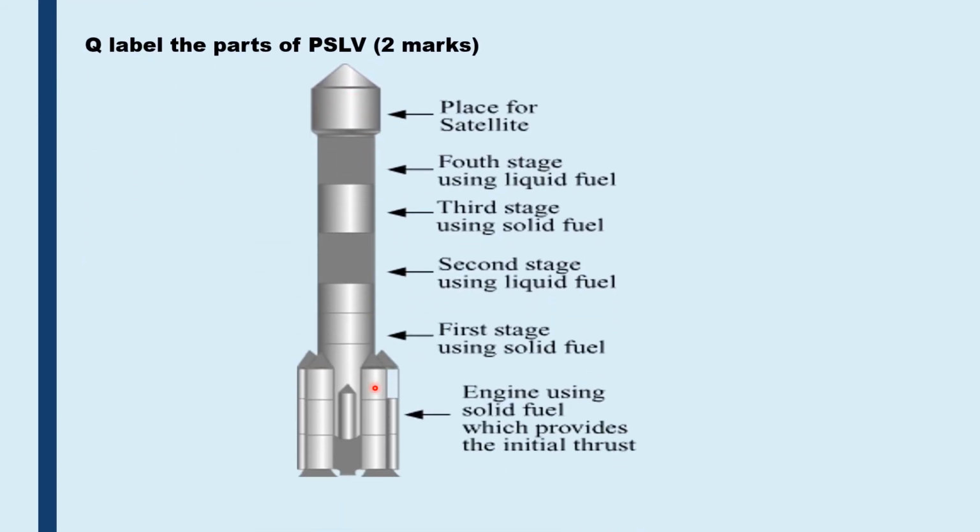This is a polar satellite launch vehicle. The diagram can be given to you and you can be asked to label the parts. So this is the engine using solid fuel which provides the initial thrust. This is the first stage, second stage, third stage, fourth stage, and the place of the satellite. The first stage makes use of solid fuel, second stage liquid fuel, third stage solid fuel, fourth stage liquid fuel, and finally this is the place for the satellite.